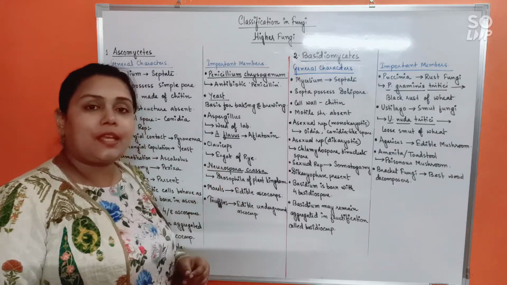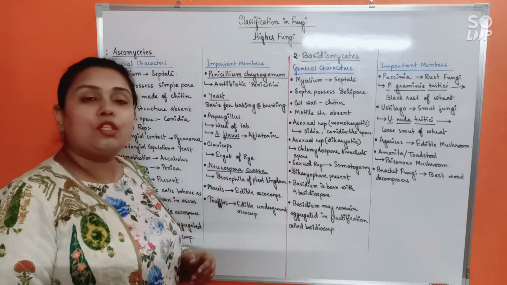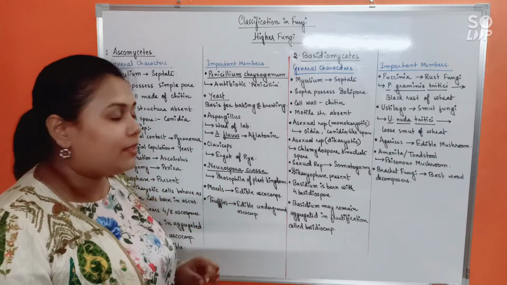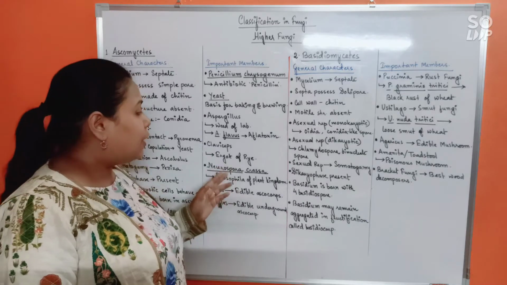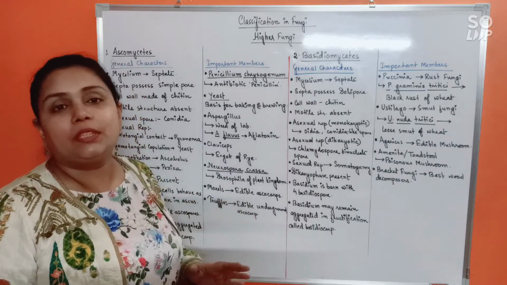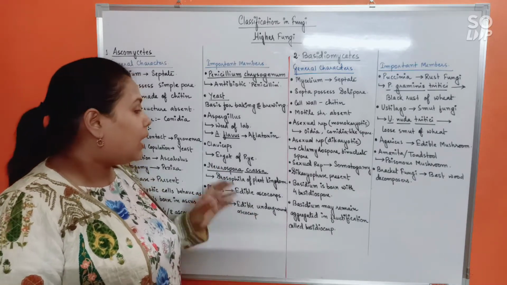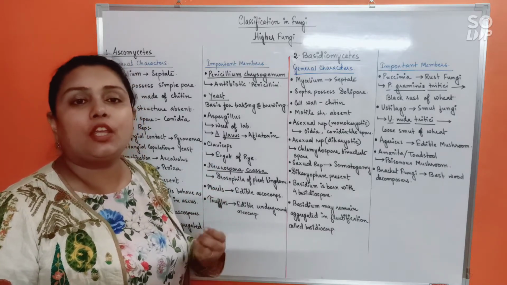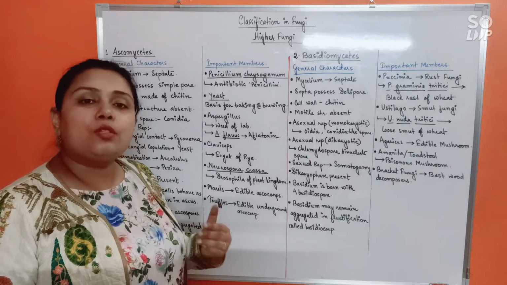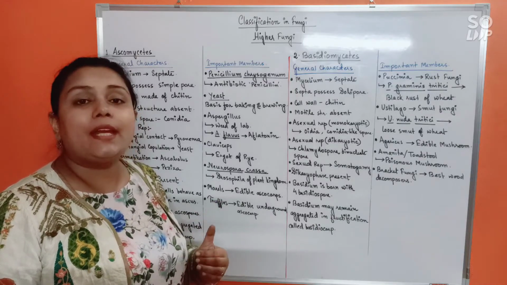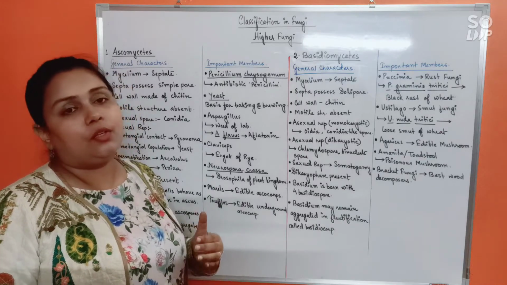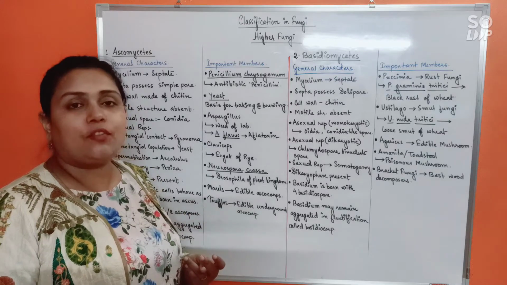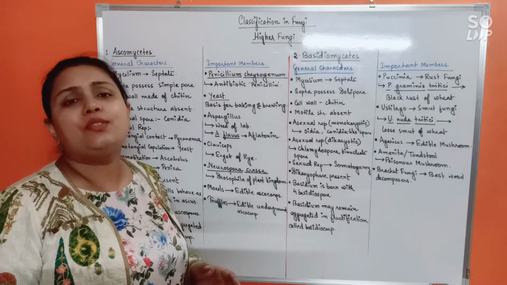Claviceps is also responsible for causing a disease in plants called ergot disease: ergot of rye, ergot of barley, etc. Also, if such infected plants are accidentally eaten by human beings, it causes a disease in humans called ergotism. The main symptom of ergotism is hallucinations.